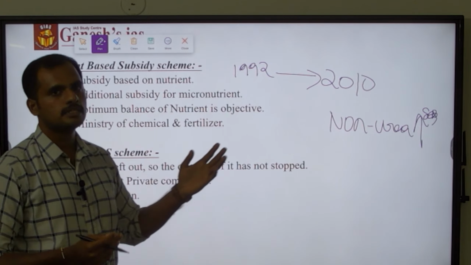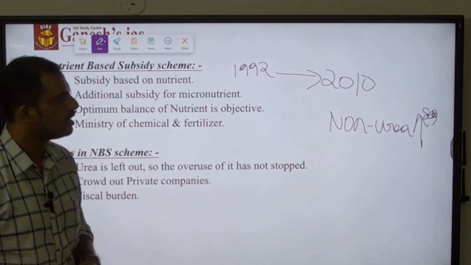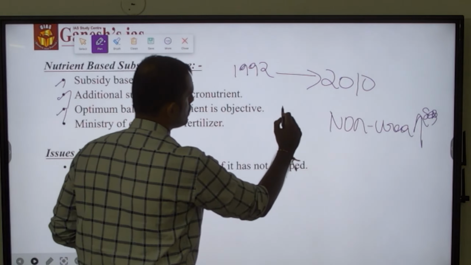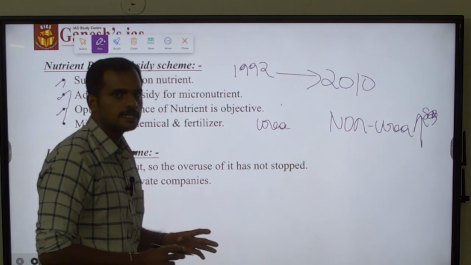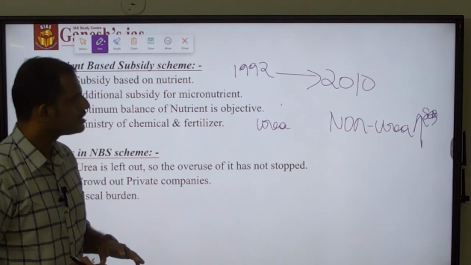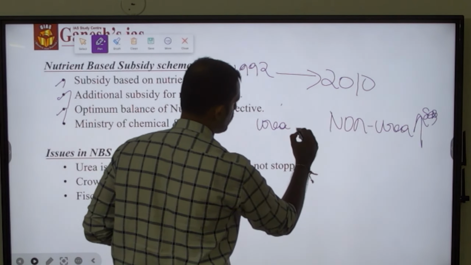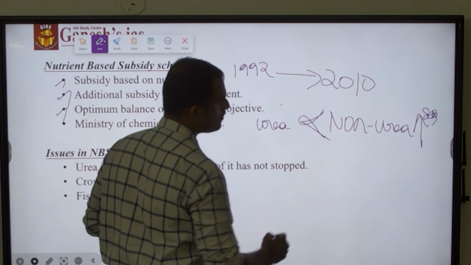So the market decided the non-urea fertilizer prices, which increased during this time. But during this time, urea fertilizer was heavily subsidized or under the control of the government of India, as a result of which the urea price was very low, cheaper than the non-urea fertilizer.